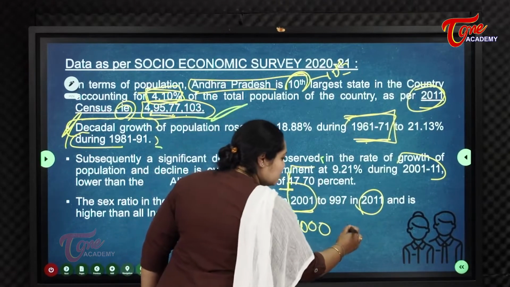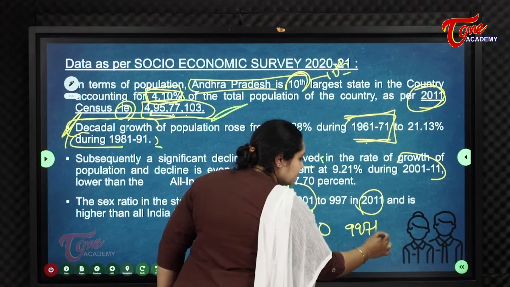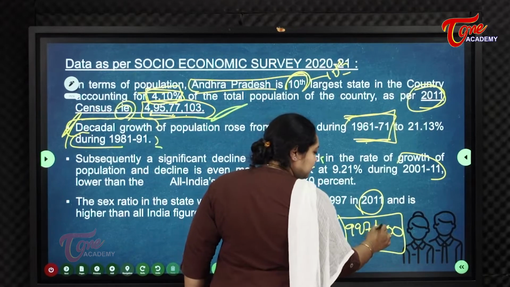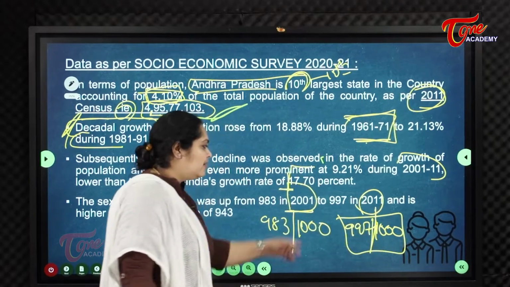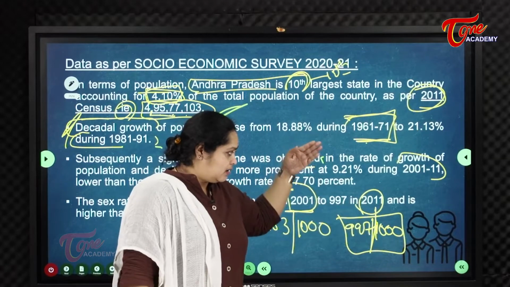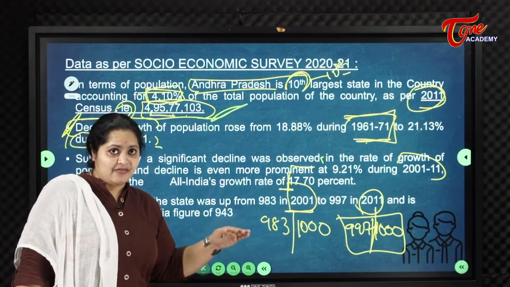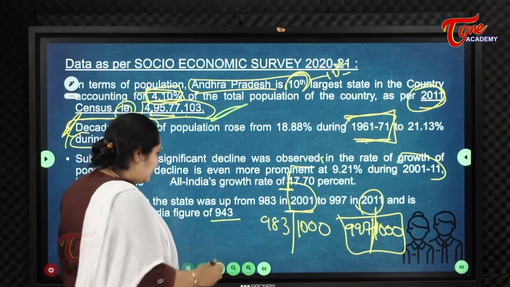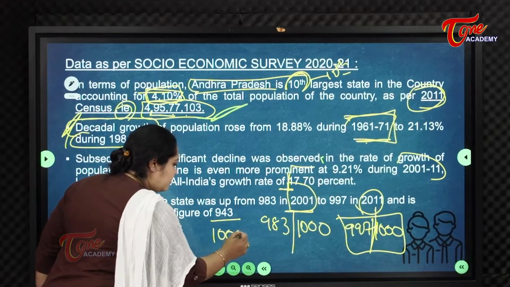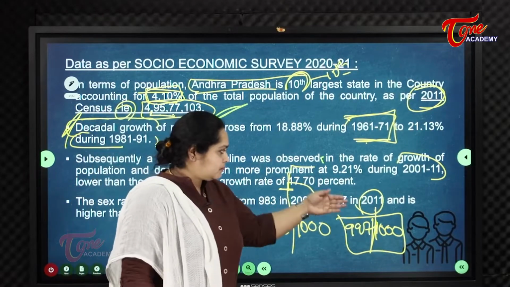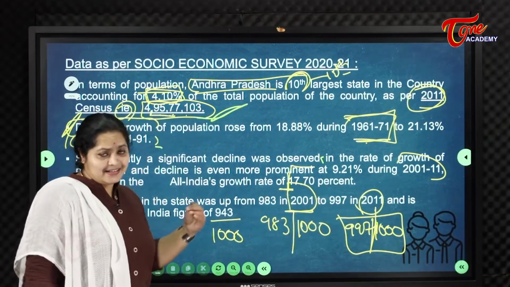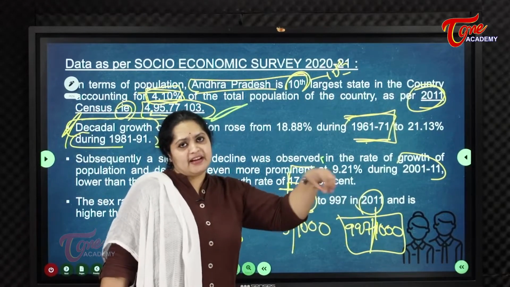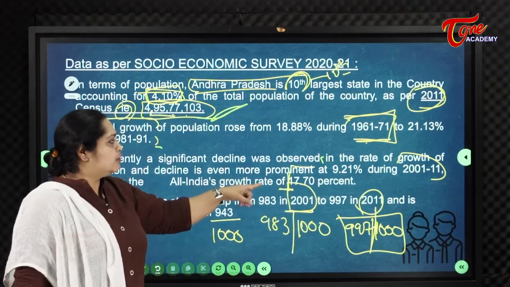So for every 1,000 males, there are 997 women. That is higher than the national average, which is 943 women for every 1,000 men. So in sex ratio we are higher than the national average, with 997 females for every 1,000 males in the year 2011.